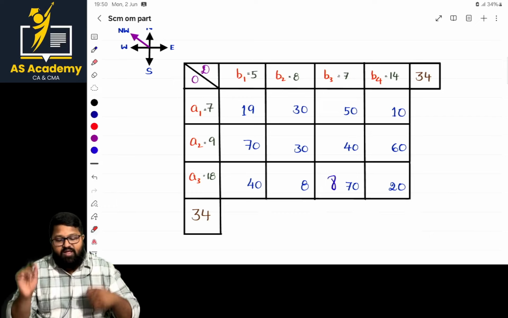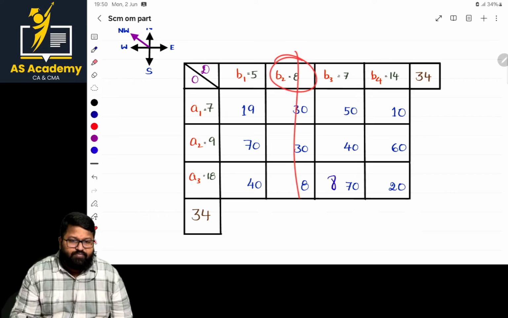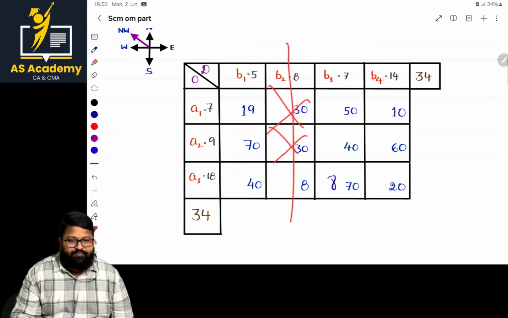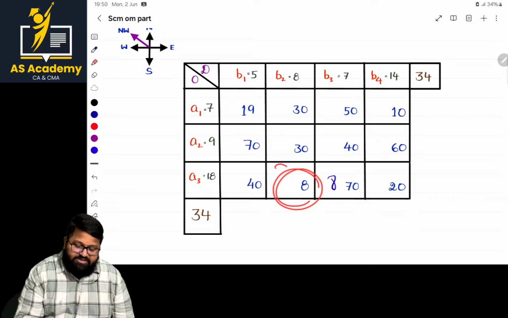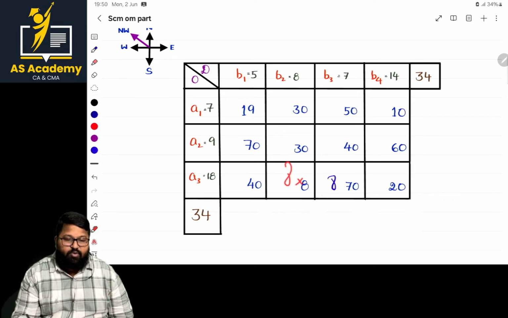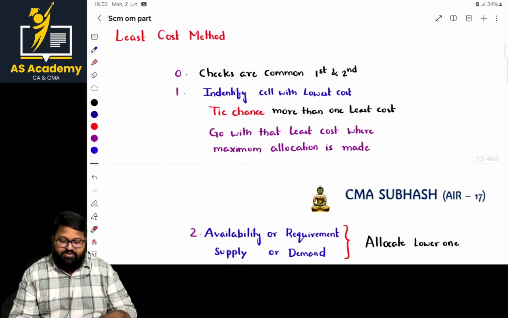Am I clear? And one more thing: if this becomes 0, just cancel that part. That will be effective for you. You can cancel either in this way or in a different way. And if you are making an allocation, mention the number here, because for the transportation cost, 8 into 8, that is important. If you are not mentioning that number, you may not take that number, and then you will get a different answer. So what are the steps?